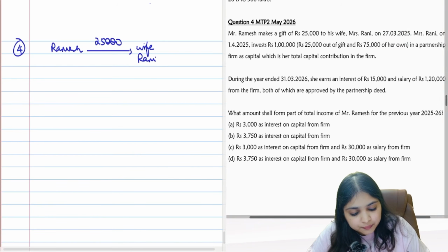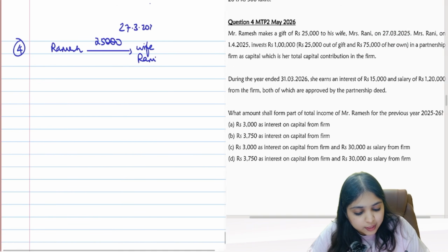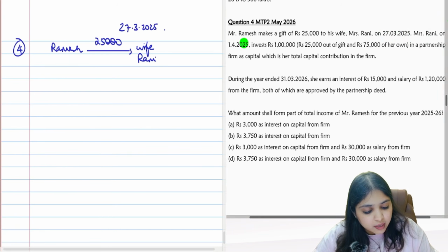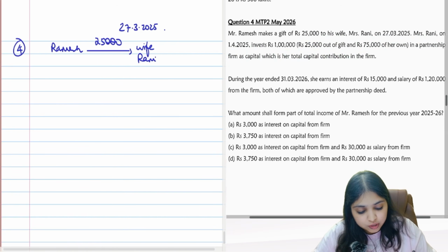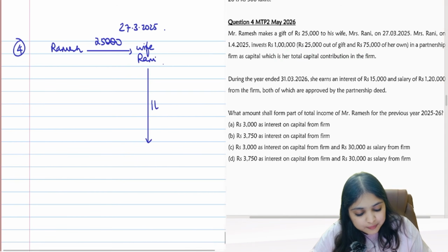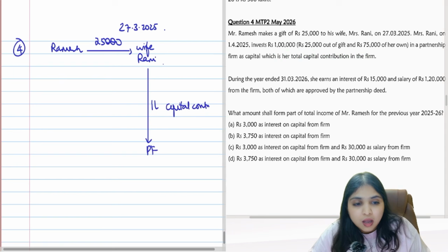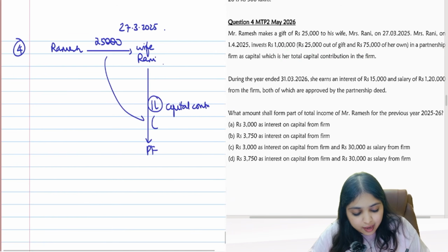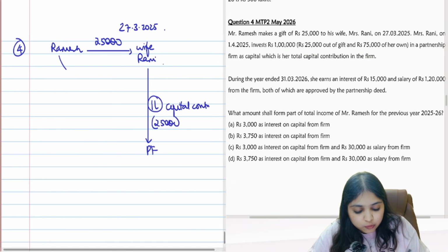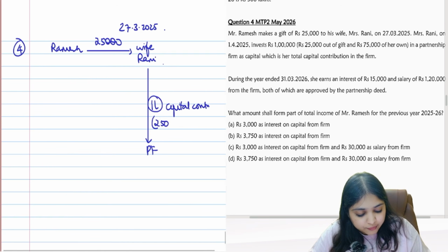When did the gift happen? On 27th March 2025. Okay. Mrs. Rani on 1st April 25 invested 1,25,000 out of gift and 75,000 of her own in a partnership firm as capital, which is a total capital contribution in the firm. So wife Rani has put 1 lakh capital contribution in a partnership firm. How did she get this 1 lakh? This 1 lakh is nothing but this 25,000 which she got from Ramesh, that 25,000 plus her own 75,000.